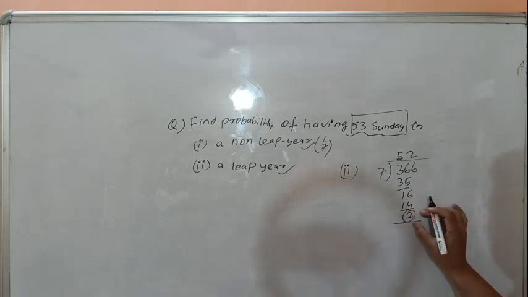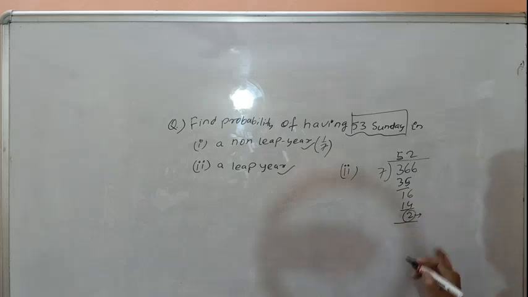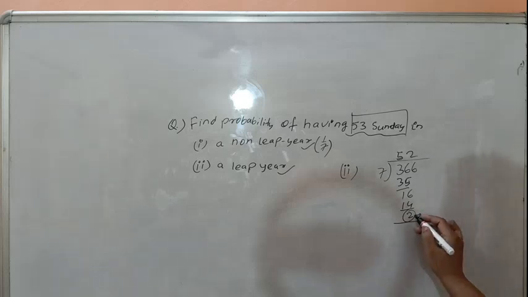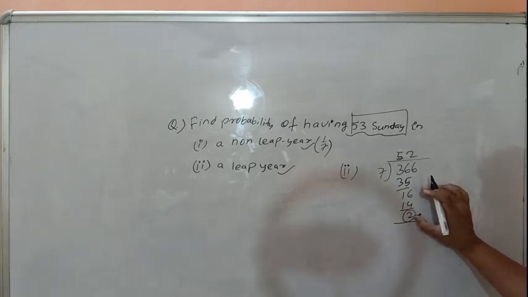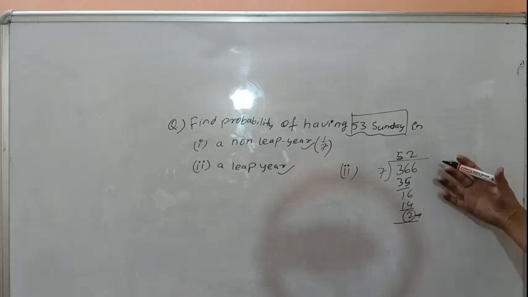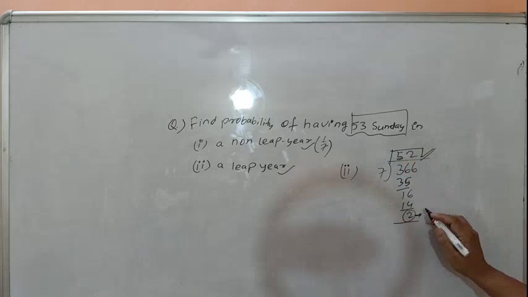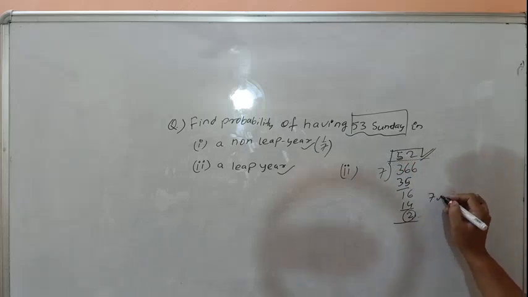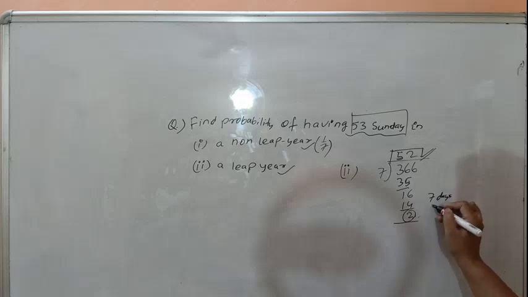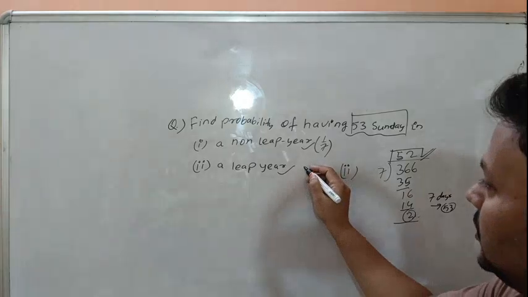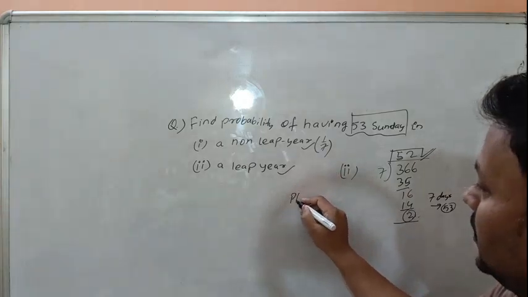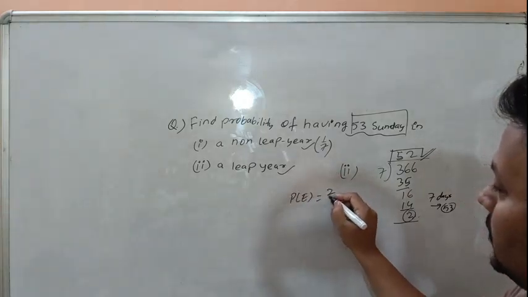That means there are two odd days. What is the meaning of this? 2 out of 7 days will be 53 in that year, along with 52 complete weeks. That means the required probability is 2 over 7.